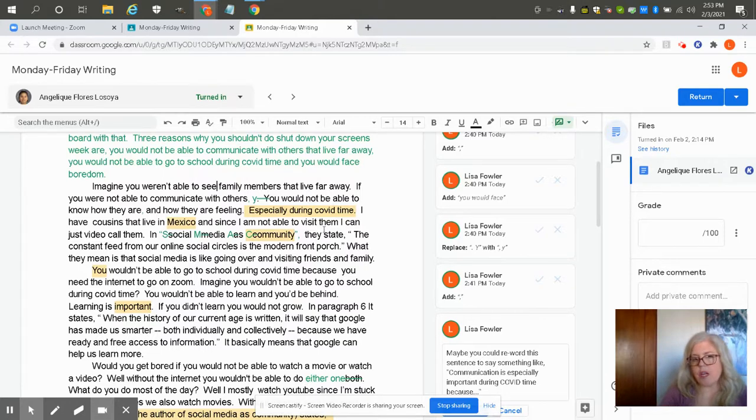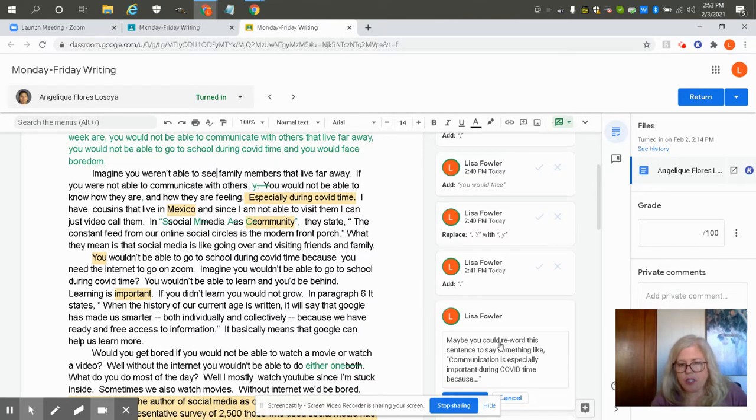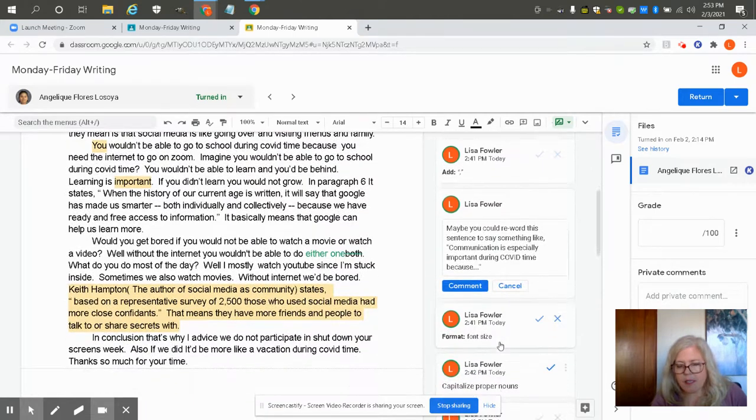So she did a great job inserting a quote and naming the article and then explaining what she thinks the quote means. The only thing she needs to fix is she forgot to capitalize the first word in each of the words in the title, social media as community. So she can go ahead and do that just by clicking the X.